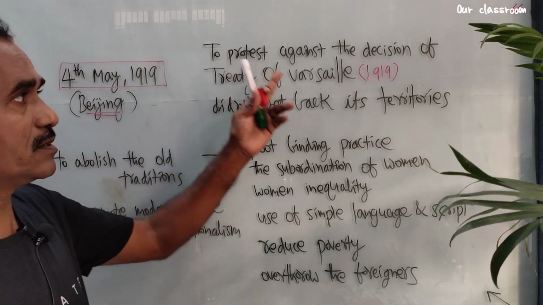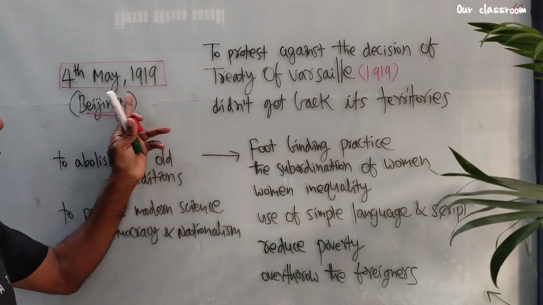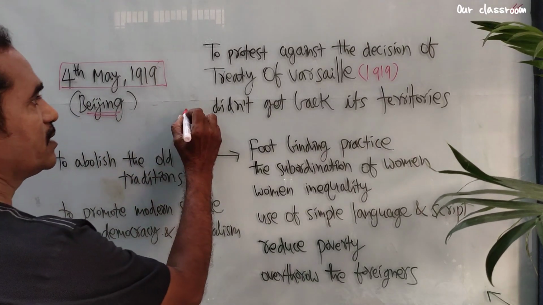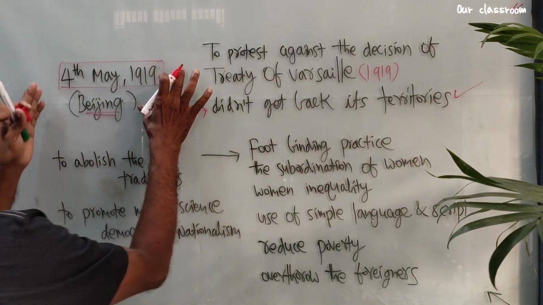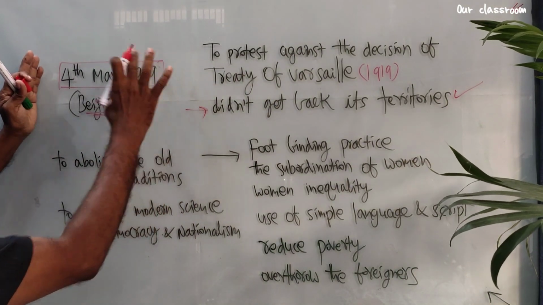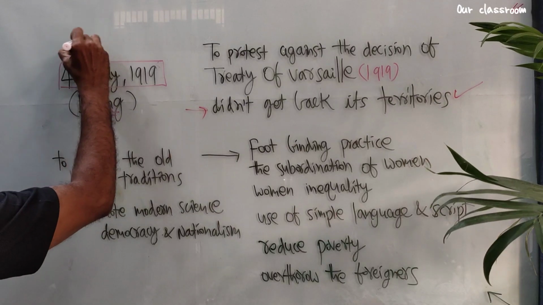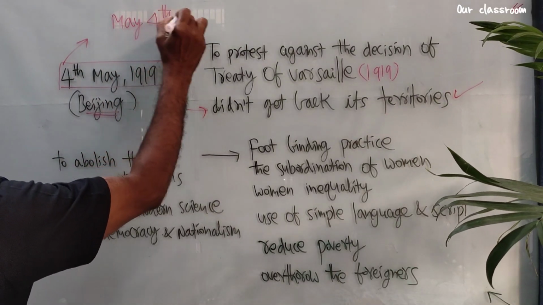To protest this decision, there was a demonstration held in Beijing. This protest turned into a movement. So this protest was known as the May 4th movement.